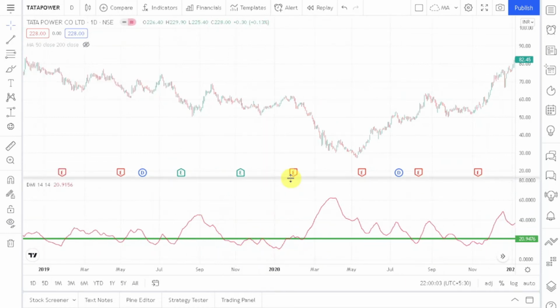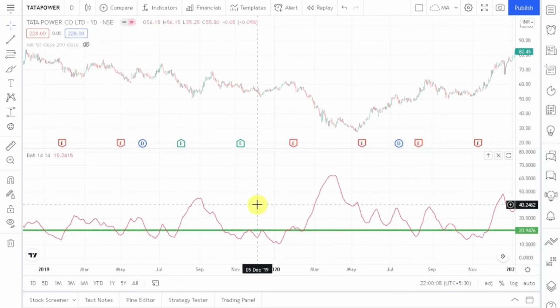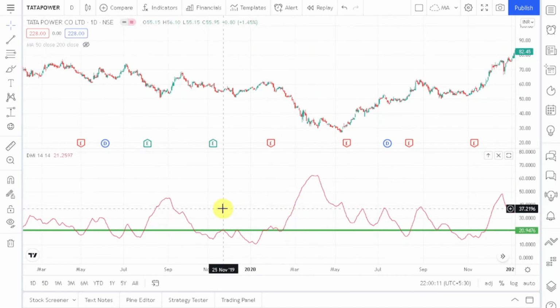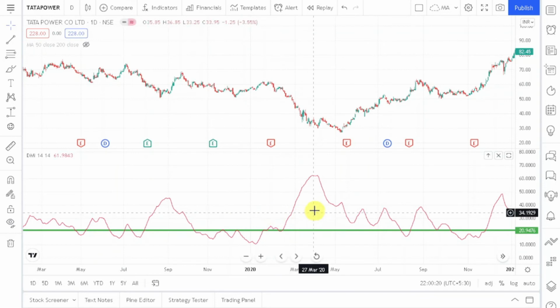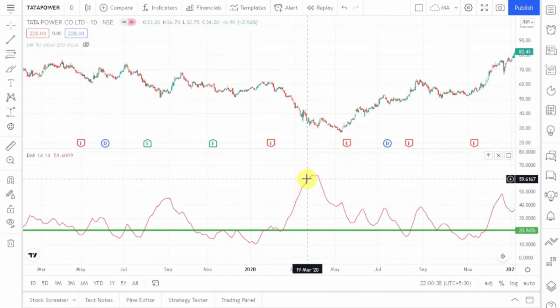So why are we using this ADX, and how is ADX related to DMI? Let me tell you this. Basically ADX is derived from plus DI and minus DI lines. So ADX is an average of plus DI and minus DI lines, and that is why we are using ADX, because it is able to tell us the strength of trend. It is not concerned about direction. So whenever ADX goes up, it says that the market is trending. It does not tell you about the trend direction.